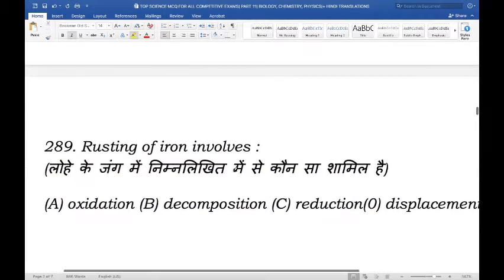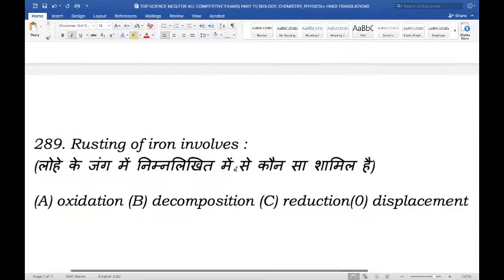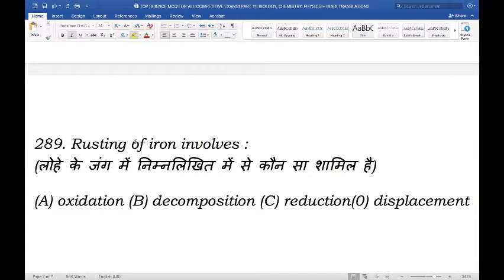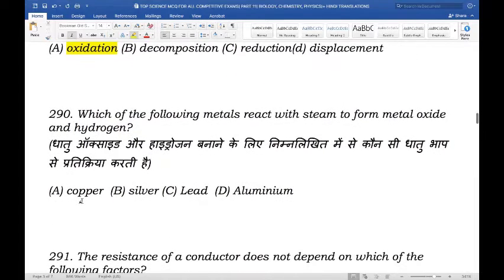Next question. Rusting of iron involves. So in the process of iron rusting, does it involve oxidation, decomposition, reduction, or displacement? So the right answer here is oxidation. So usually a reddish or brown oxide is formed by the reaction of iron and oxygen in catalytic presence of water or air moisture. Moving on.